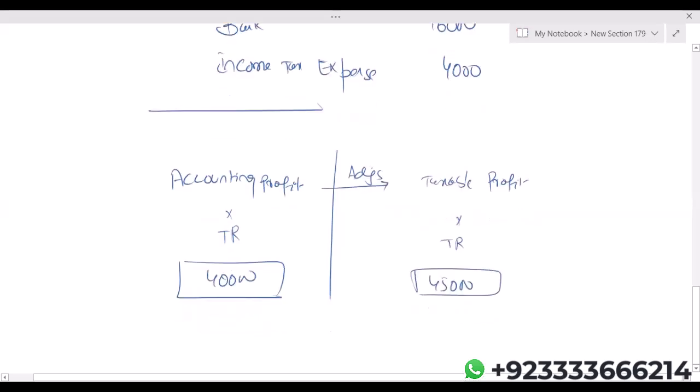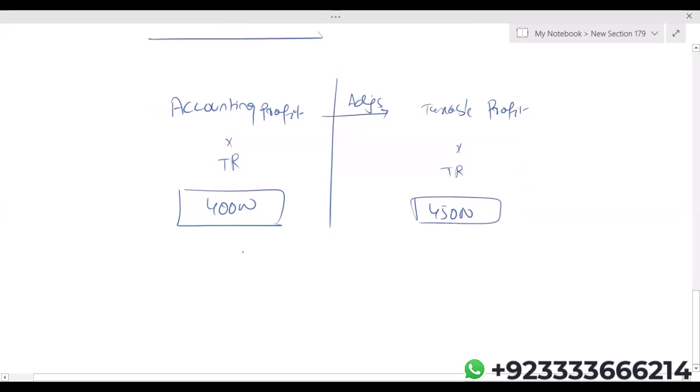Now listen carefully. Accounting profit multiplied by tax rate, I'm getting something else. Taxable profit multiplied by tax rate, I'm getting a different result. Technically, logically, the difference between these two taxations is 5,000. This 5,000 is deferred tax.